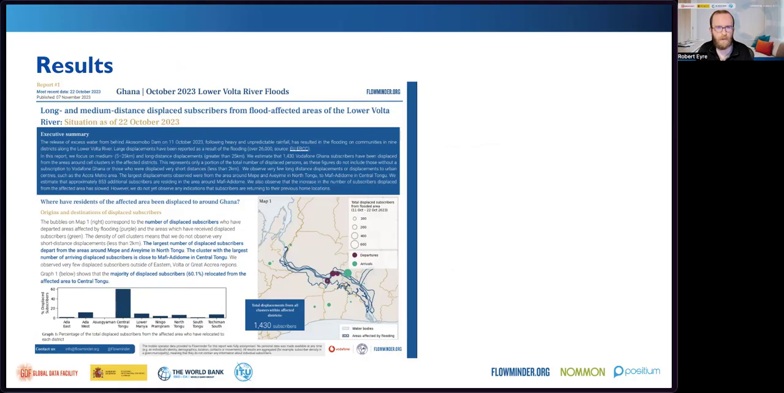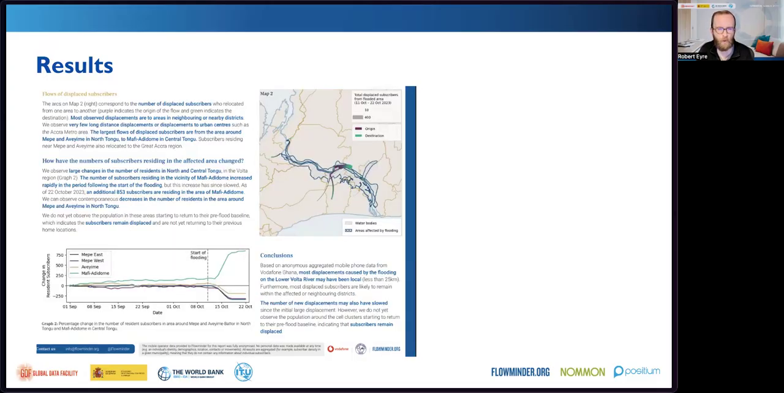So for the results, we published a report on the flooding and the displacements that followed. Here we show the number of flows and the number of counts of displaced people per district in Ghana, as well as the number of people who have left the affected areas. We also show the number of people who remain displaced in different districts in Ghana. And we do that over time to show how the displacements evolve over time.